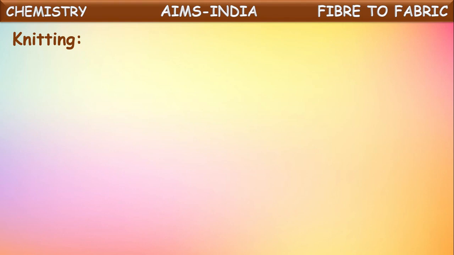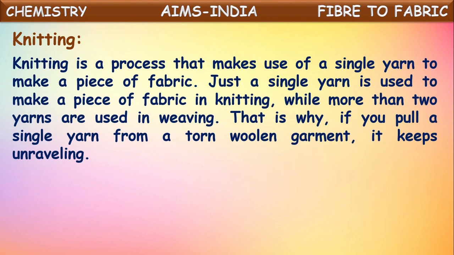Weaving means making cloth by using two or more yarns together. If you see knitting, knitting is a process that makes use of a single yarn to make a piece of fabric. Just a single yarn is used to make a piece of fabric in knitting, while two or more yarns are used in weaving. That's the main difference. Knitting and weaving are both processes in which fabric is made. But in weaving, two or more yarns are used at the same time for making cloth or fabric. But in the knitting process, a single yarn is used for making the complete fabric.